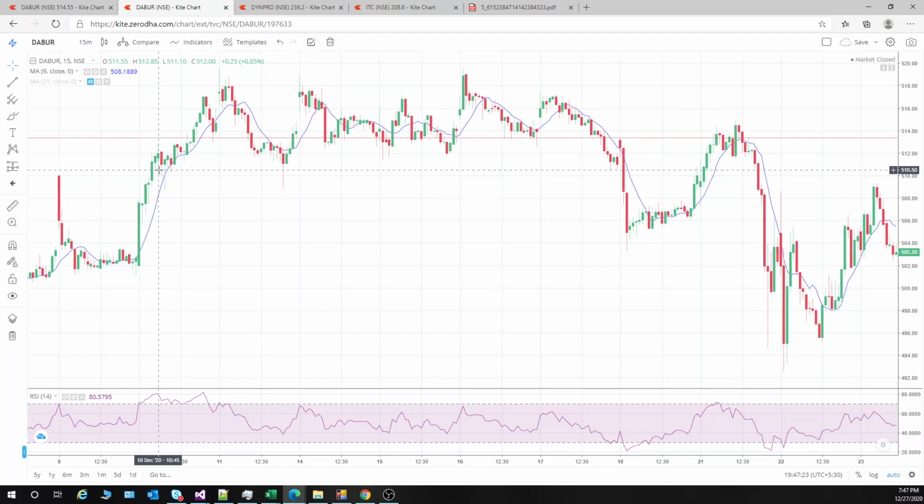As soon as you get a clear close below this moving average, then you can enter short.